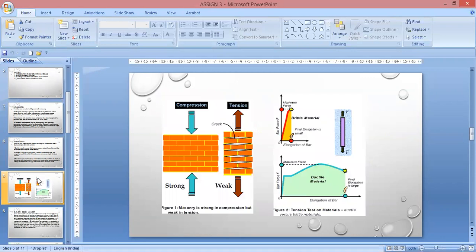Now coming to the picture. The first picture shows masonry is strong in compression but weak in tension. The second picture shows the tensile strength of materials, one for brittle materials and the second for ductile material, showing that ductile materials can carry a large amount of force before failure, but the brittle element fails suddenly.